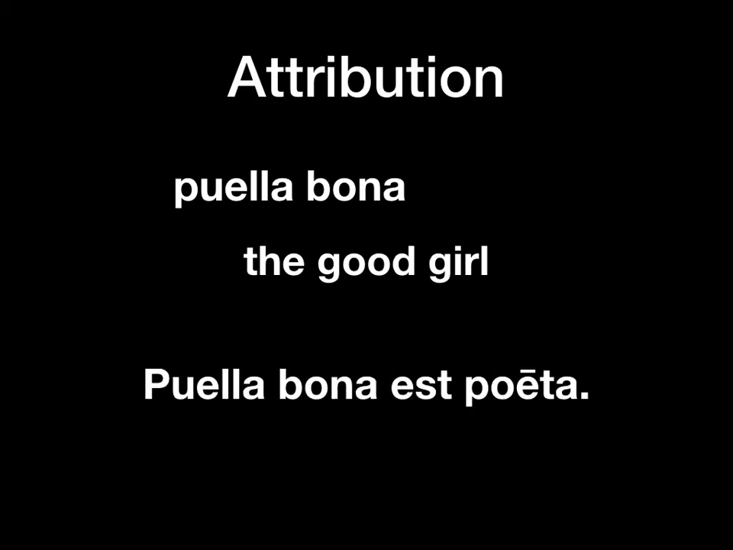In a sentence, when we want to say something about the good girl, we can make her the subject. Now puella bona est poeta. So what's happening here is that we're attributing something to the girl, we're describing some quality of the girl, that she's good, and we're also predicating something of her, describing what state she is in or what role she plays. She's a good girl, and she's a poet. Those are two separate things. Puella bona is the whole subject of the sentence.